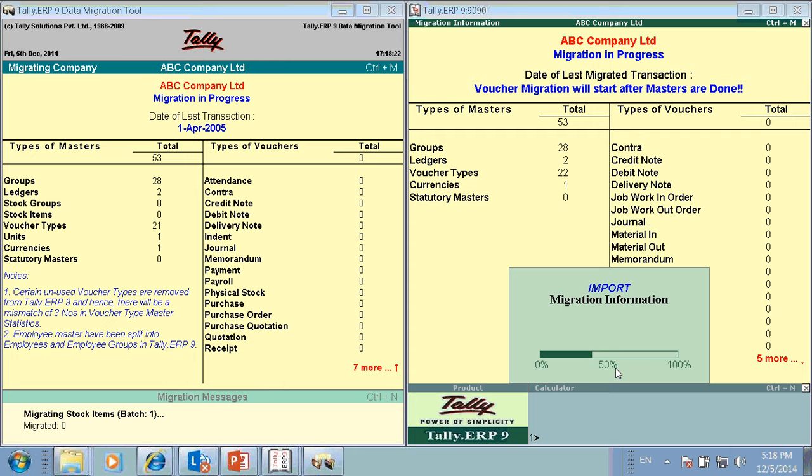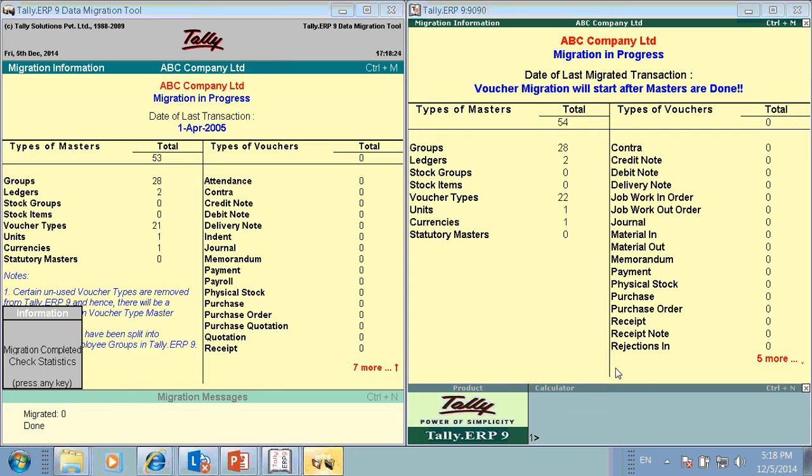On the right hand side you can see the migration process. If the data is huge, it will take more time. If data is less, it will take less time. Once after migration, you get the total vouchers. Total vouchers in 7.2 and total vouchers in ERP should always match. I am using the demo data, a newly created company, so there are no vouchers.